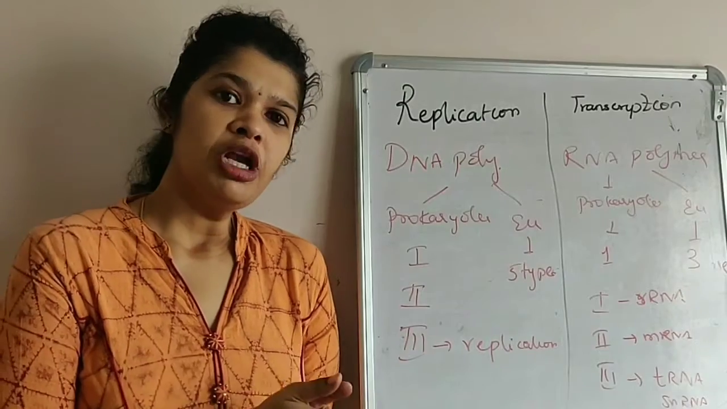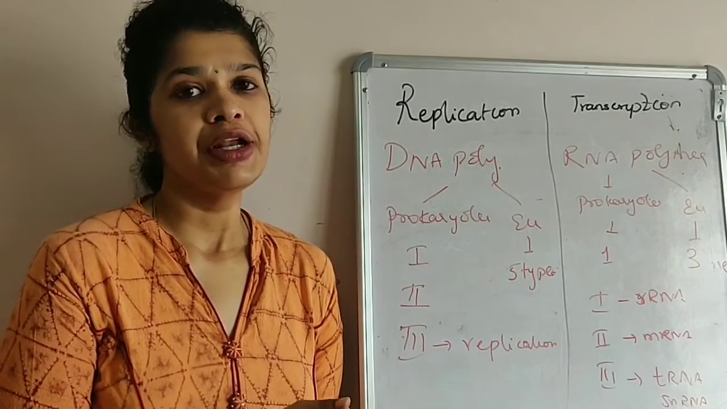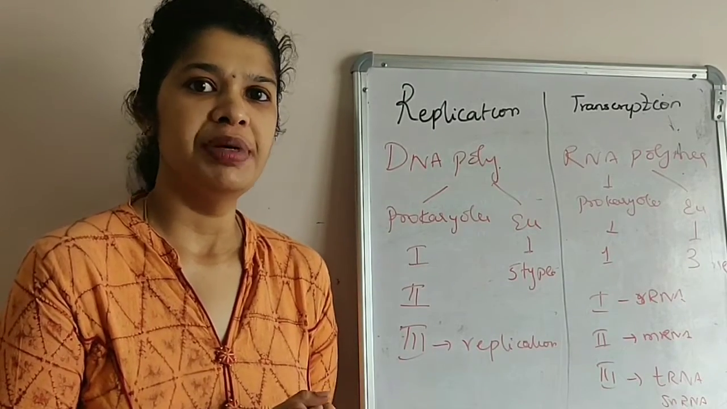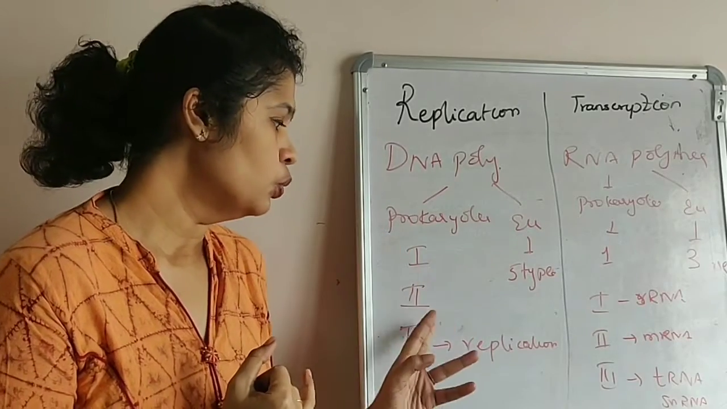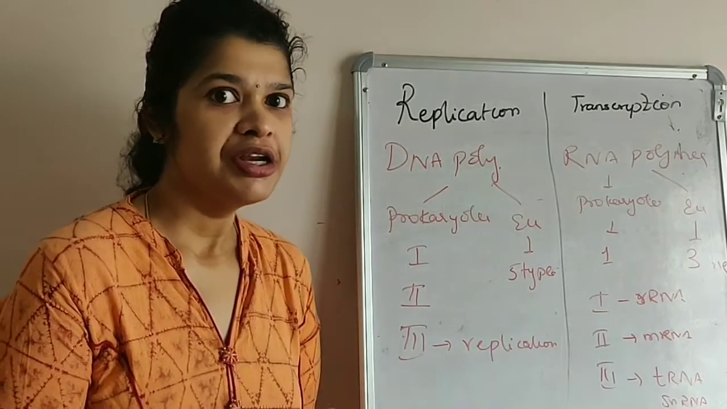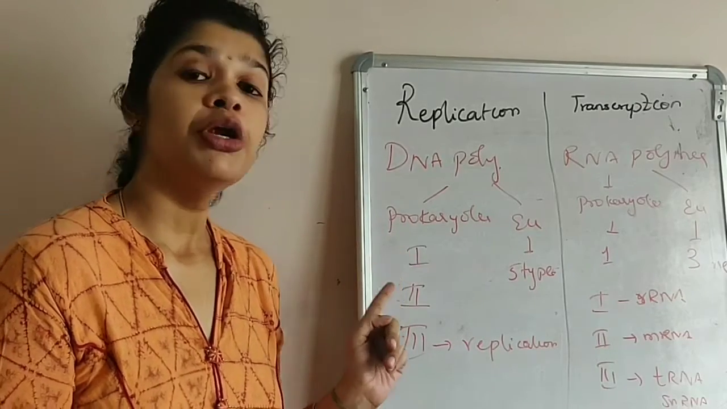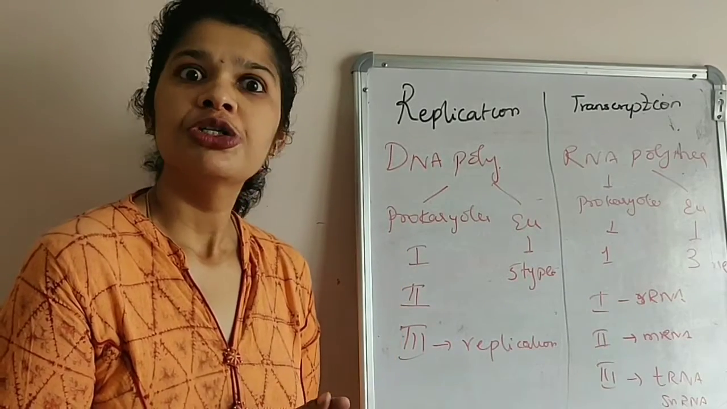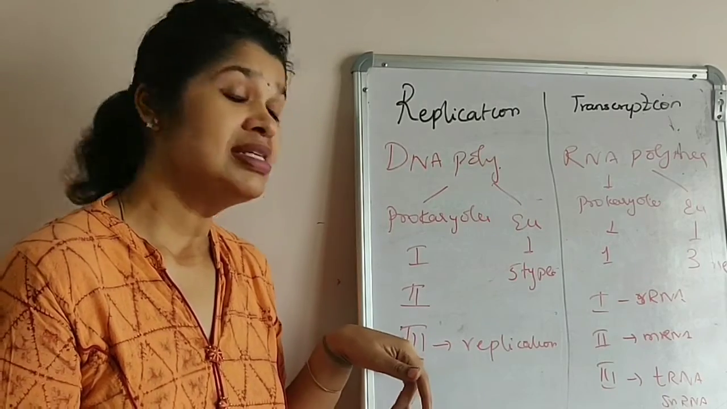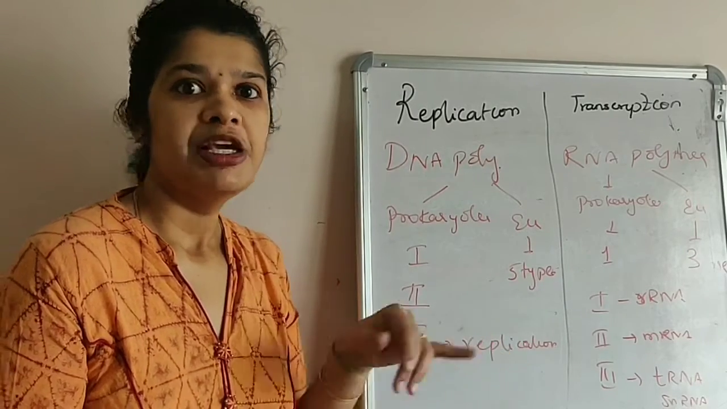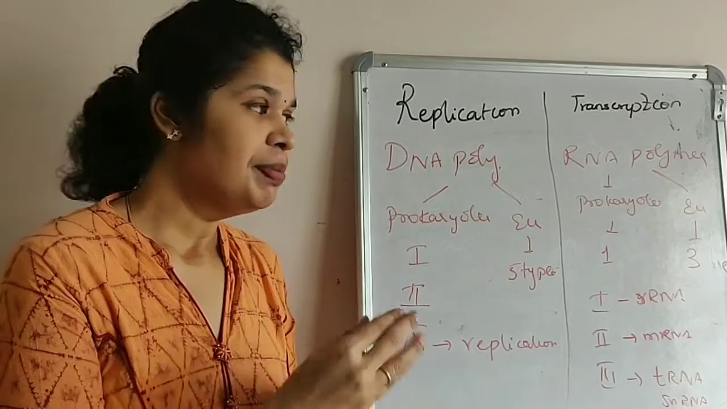Enzyme DNA polymerase in replication: in prokaryotes there are 3 types of DNA polymerases, DNA polymerase 1, 2 and 3. Whereas in eukaryotes there are 5 types of DNA polymerases. DNA polymerase 1 and 2 will perform the function of repair, whereas DNA polymerase 3 will do replication, that is, they attach a complementary base pair.